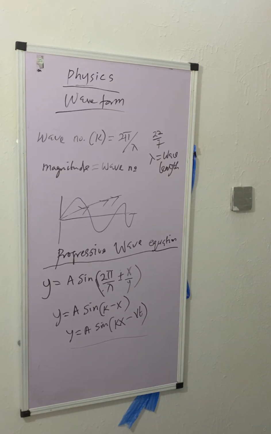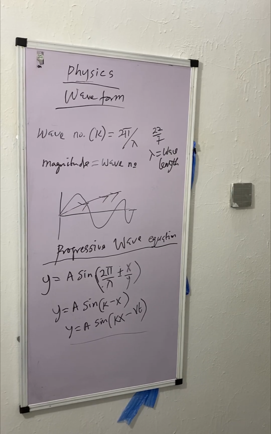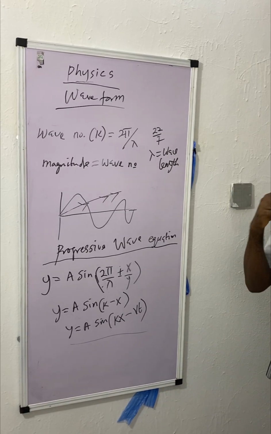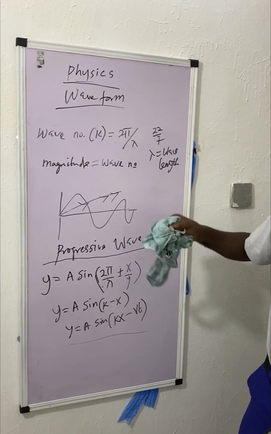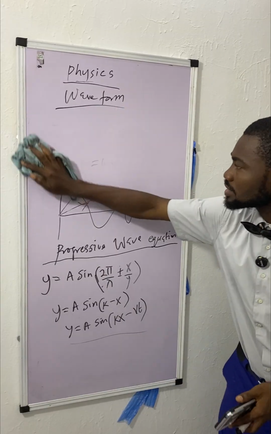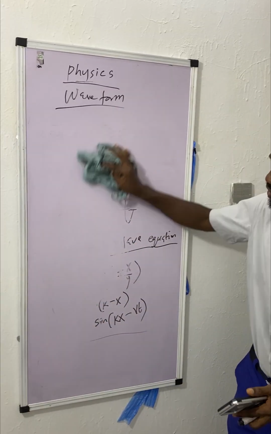There is a standard for the progressive wave equation. Using the progressive wave equation to solve is very, very easy. All you need to do is substitute. We are going to look at that. Before we write out the standard progressive wave formula, let us write out other formulas for progressive wave. All right, we are going somewhere.